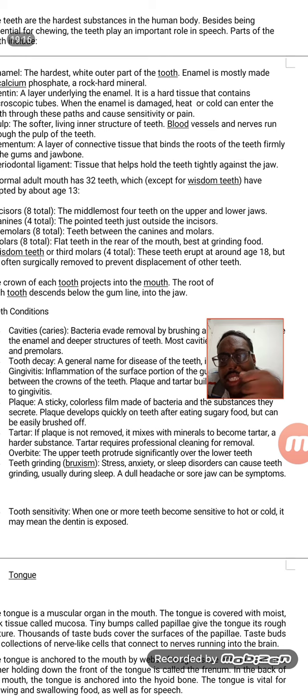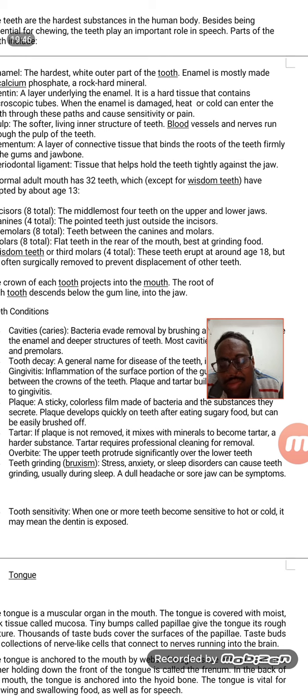Then gingivitis, which is inflammation of the gum. Then tartar, which is thick white or black deposits that we can see on our teeth. And overbite, where sometimes the upper teeth protrude more than the lower ones, and teeth grinding.